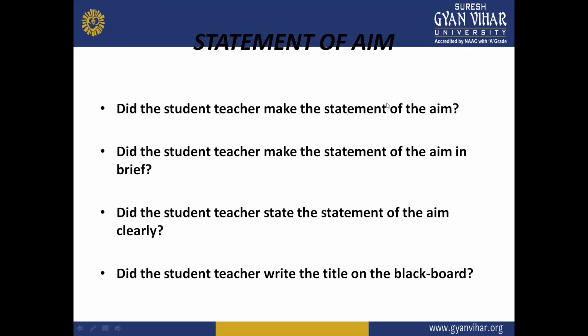The second question, ma'am, is, did the student teacher make the statement of aim in brief? When we make the statement of aim, it should be brief, because if we take a lot of time explaining what we are going to learn today, it may be possible that the lecture becomes monotonous, or the children feel bored. So it should be very brief and very concise, but it should give a clear idea to the students of what knowledge we are going to get.